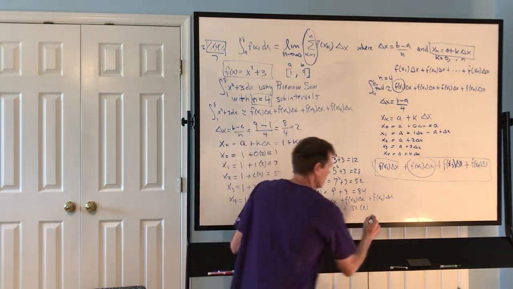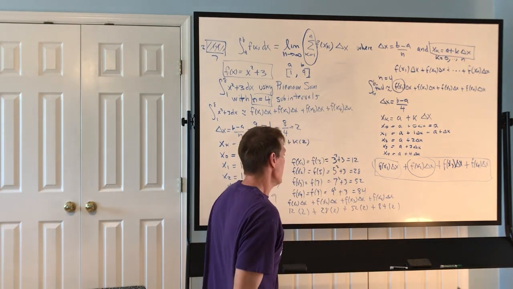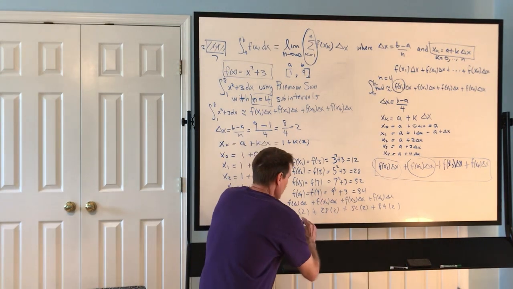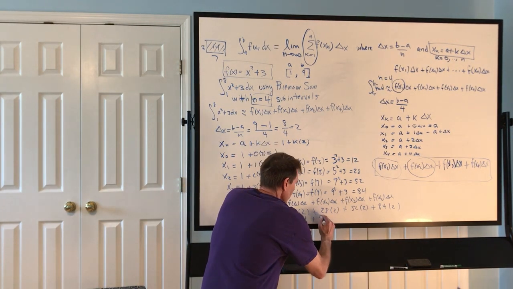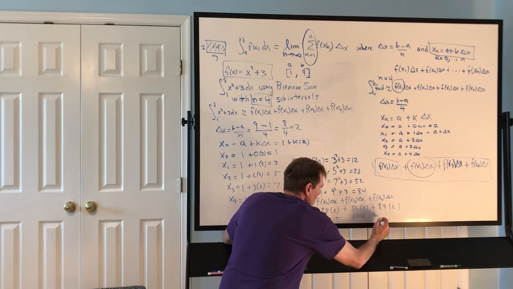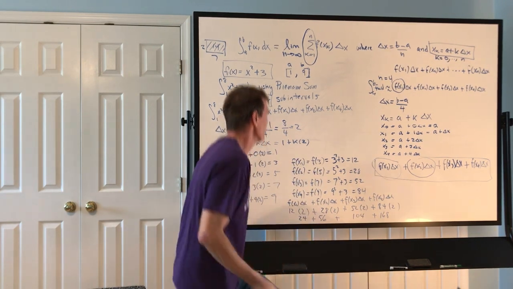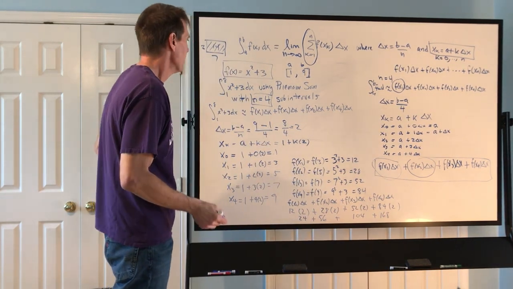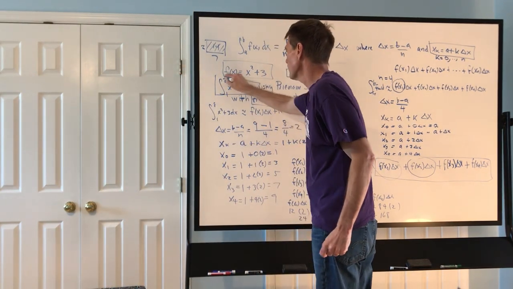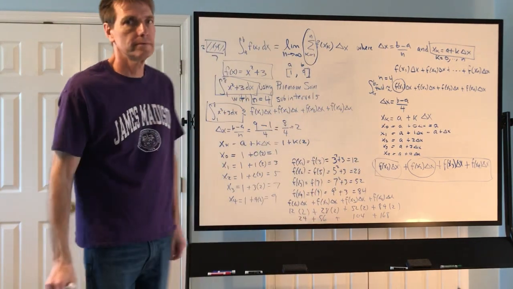Okay, there. And f of x4 we found there. And now it's just a matter of grabbing a calculator and calculating 24 plus 56 plus 104 plus 168. You add all those together, and that would be our approximation to our definite integral.